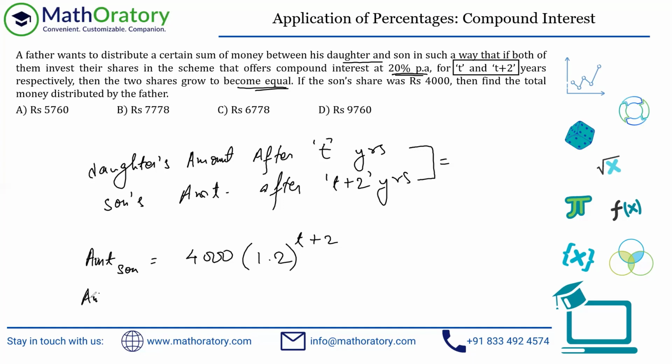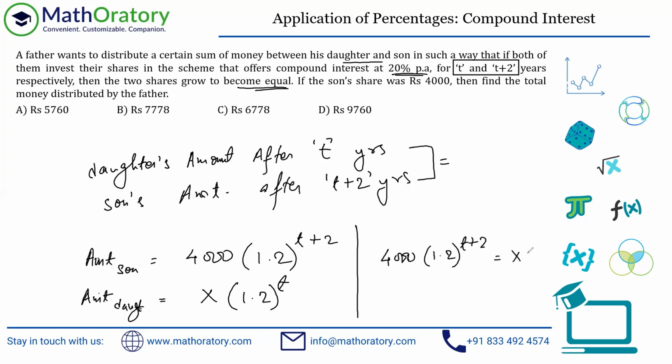Similarly, the amount with the daughter. Now, this is the part we don't know. Please understand that I've written this as daughter in short. So let's say some X amount of share. This is the original share the daughter had, and that grew by 1.2 times for T years, so this is the final amount with the daughter. Now these two have to be equal. So effectively what you get is: 4,000 into 1.2 to the power T plus 2 should be equal to X into 1.2 to the power T.